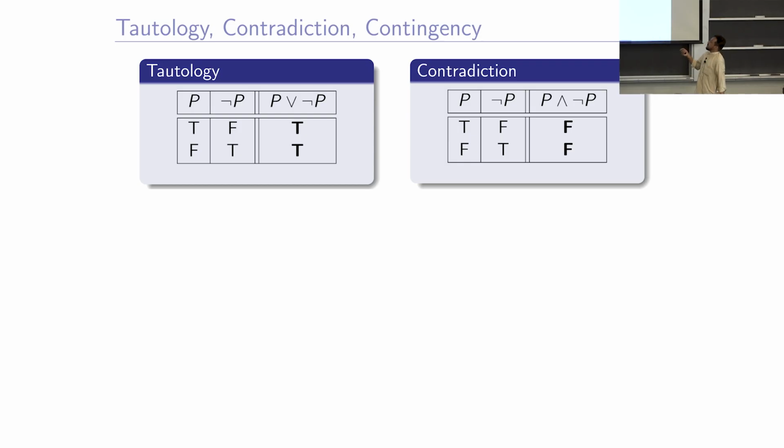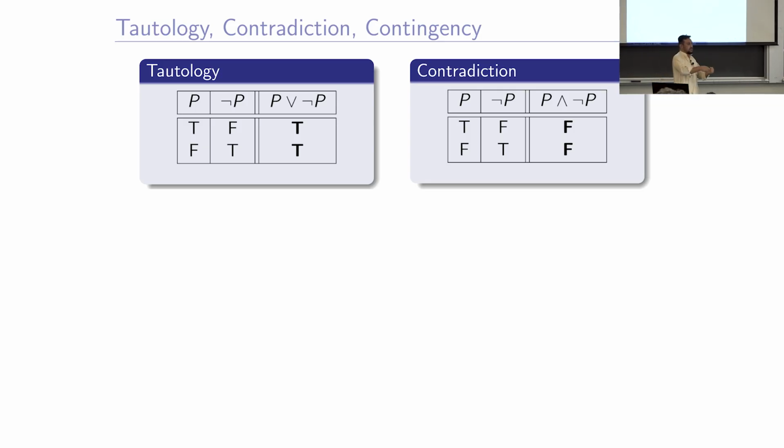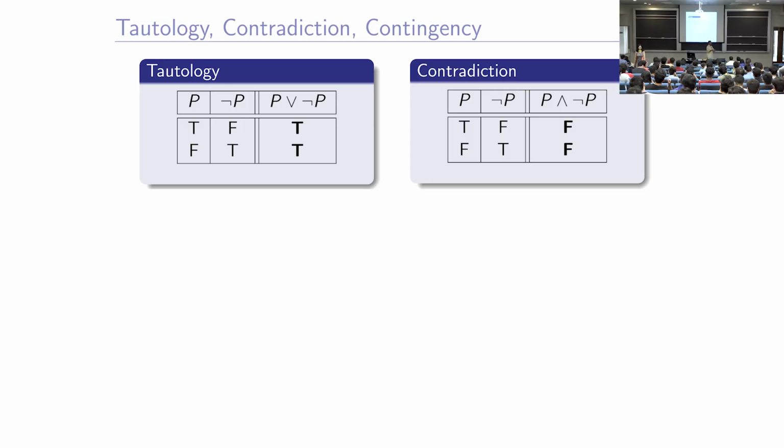For the first value, if I take a disjunction, or, of T with F, what do I get? T or F. If one of them is true, the output should be true, right? So P or not P is true when P is true and not P is false. And similarly, P or not P is true when P is false and not P is true.